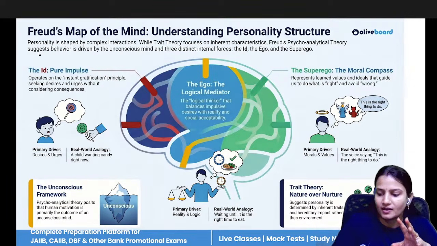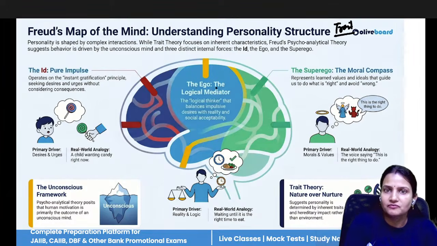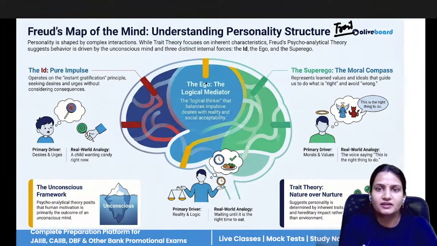The trait theory. All about the trait theory. Now, what is trait theory? Trait means you all have different personalities. Some of your personality matches with your parents also. So what are the traits? They come from your in-house, from your parents.